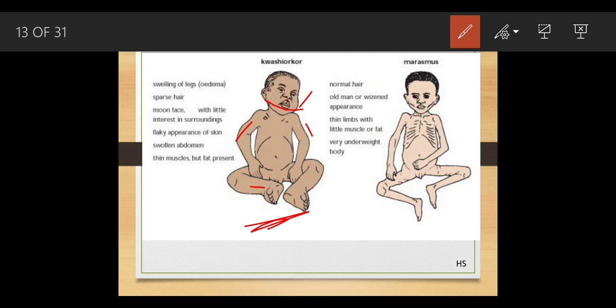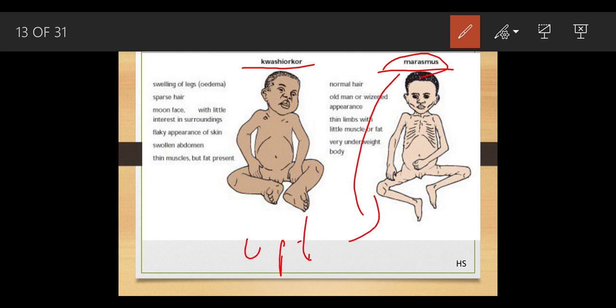Now what happens in a marasmus case? As I already said, what is the difference between kwashiorkor and marasmus? The most important one is, both of them are protein deficiency diseases, but marasmus affects up to 1 year only, very early in the stage of life. Marasmus occurs when the child does not get a proper amount of milk from the mother.